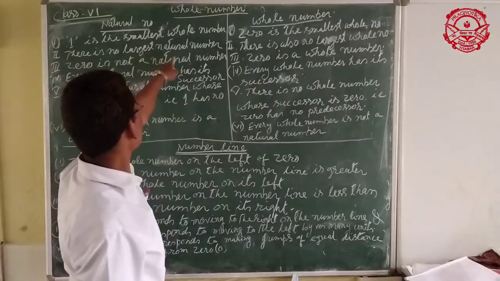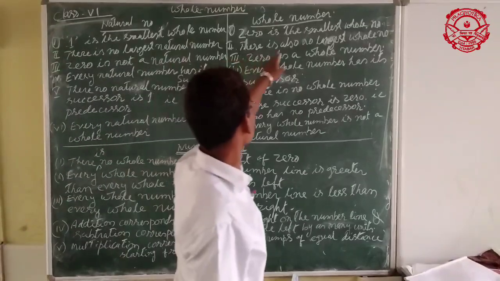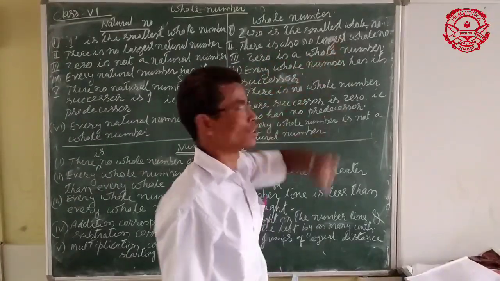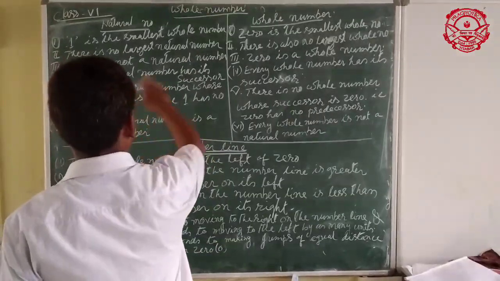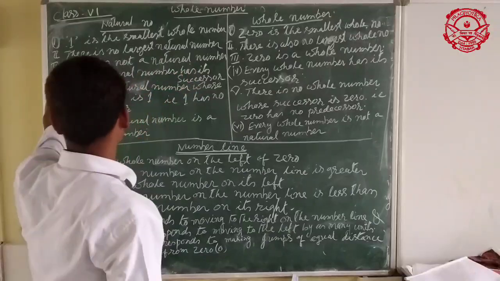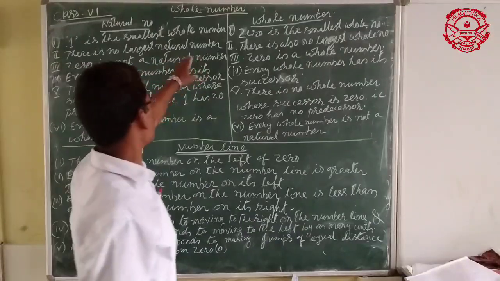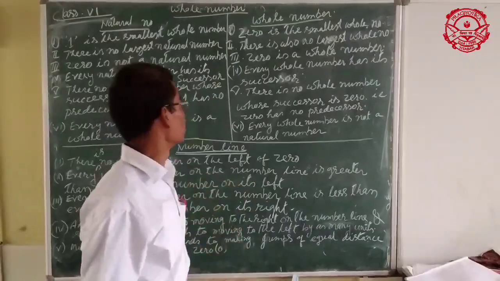There is no largest natural number. There is also no largest whole number. What does it mean? Natural numbers are countless, innumerable.